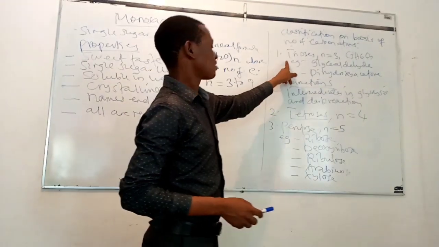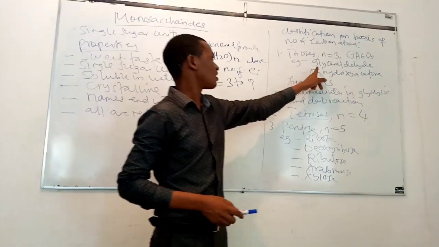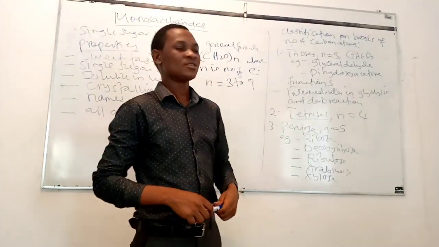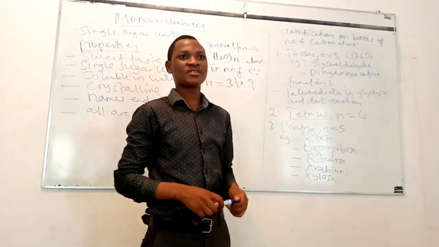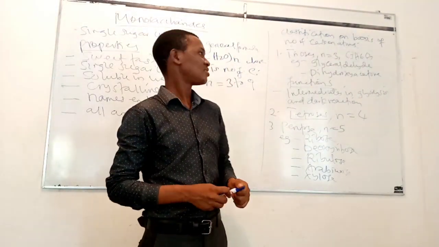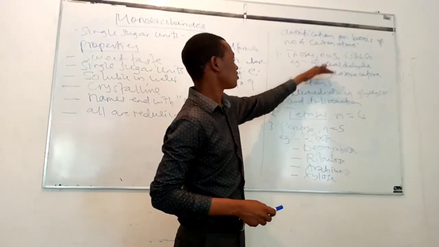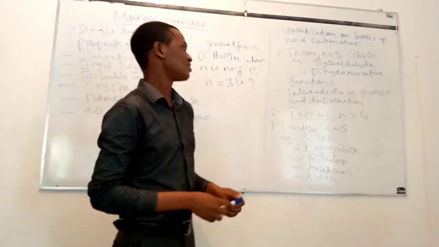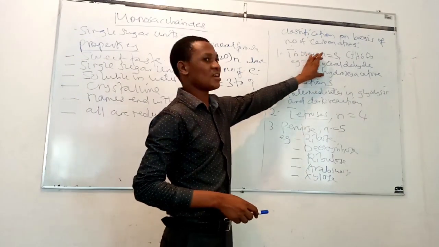Monosaccharides which contain 3 carbon atoms are known as trioses. Examples of this are glyceraldehyde and dihydroxyacetone. These are regarded as the simplest carbohydrates or the simplest monosaccharides, since there is no other carbohydrate which has a number of carbon atoms less than 3. So if you are asked to mention the simplest carbohydrates or the simplest monosaccharides, your examples are trioses.